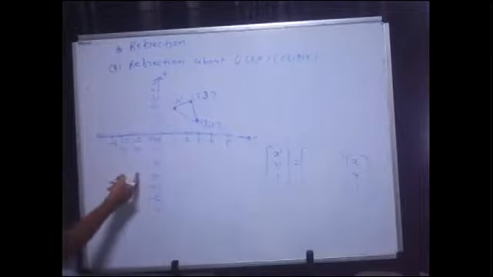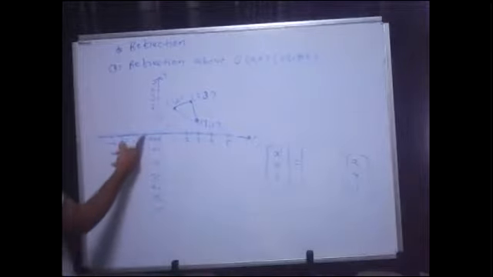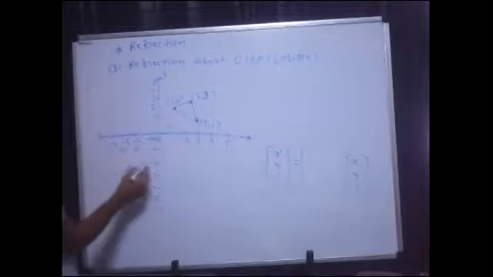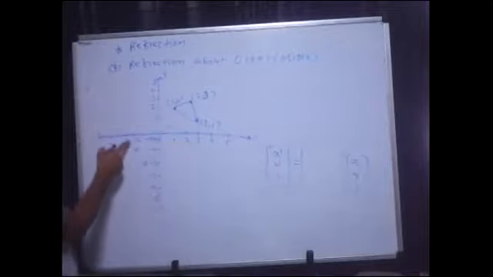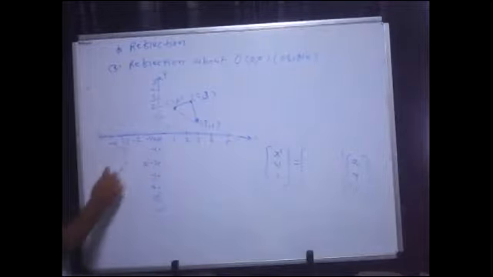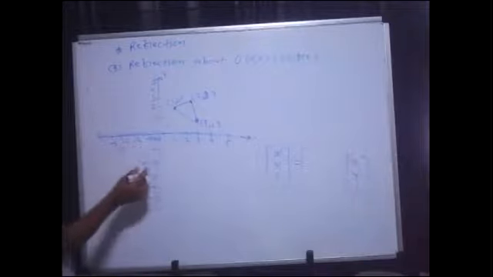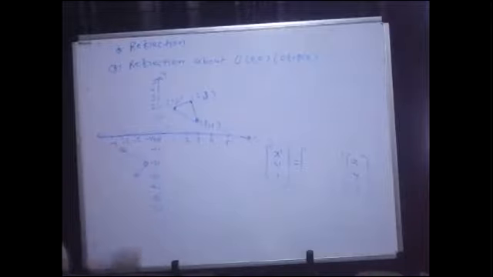For 1, 2, I will get -1, -2 here. Second one is -2, -3, and -3, -1. So I will get the object like this.